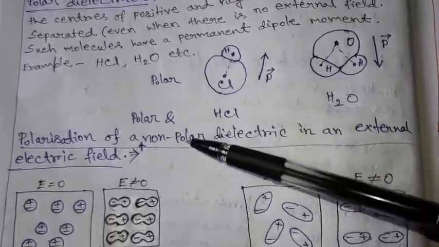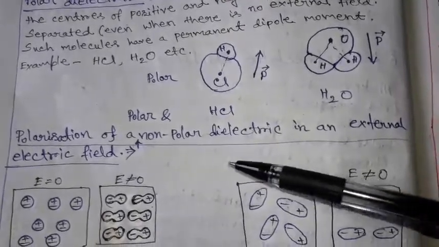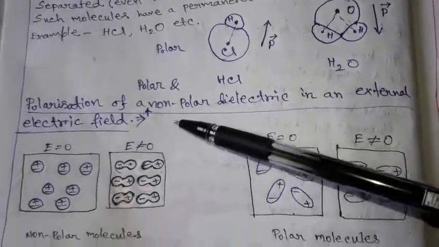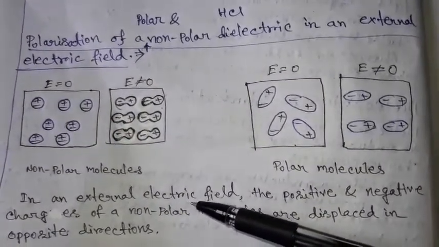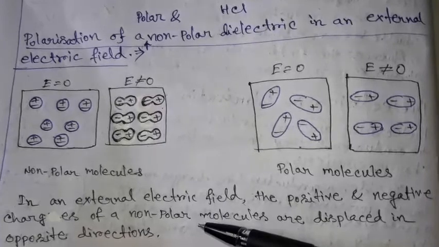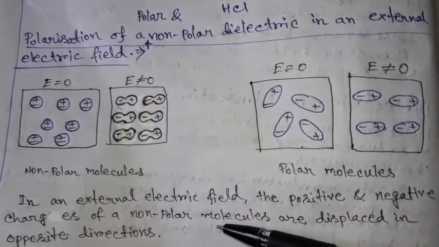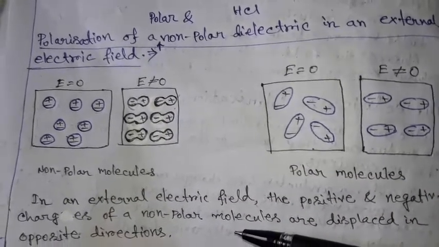Polarization of polar and nonpolar dielectrics in an external electric field. In an external electric field, the positive and negative charges of a nonpolar molecule are displaced in opposite directions.